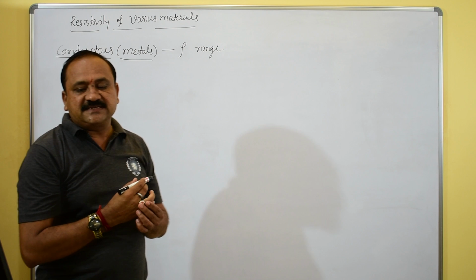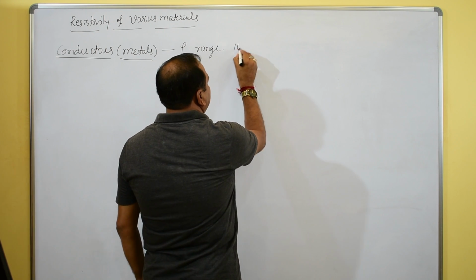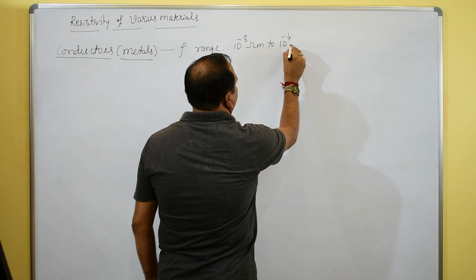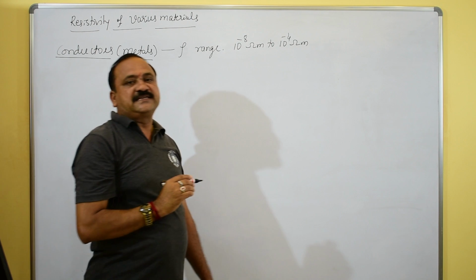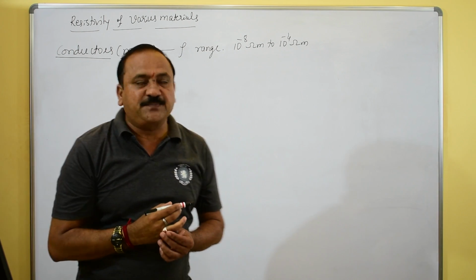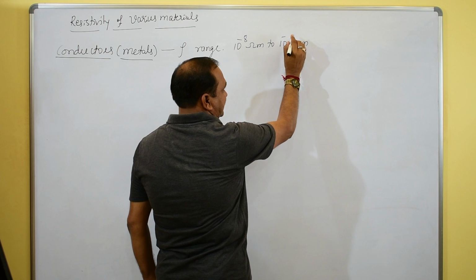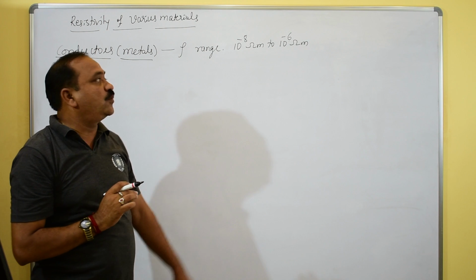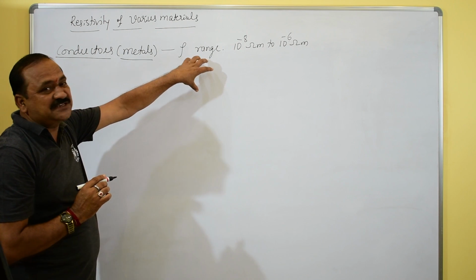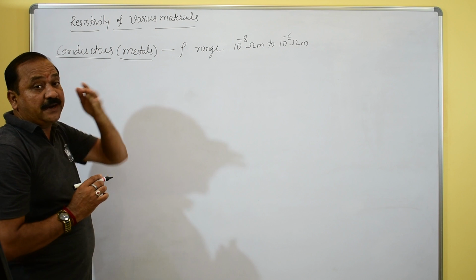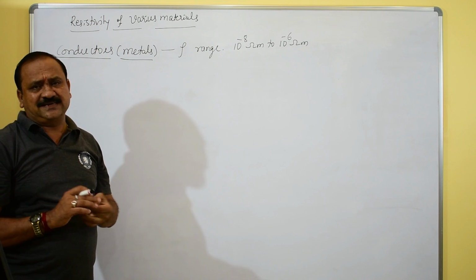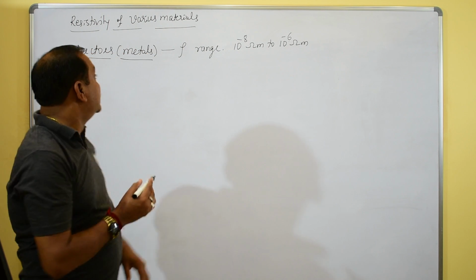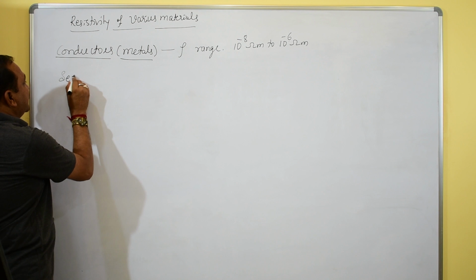Its order is 10 raised to minus 8 ohm meter to 10 raised to minus 4 ohm meter. Sorry, I think it is 10 raised to minus 6 ohm meter. This is the range of the resistivity for these metals, for any conductors, all the metals that we have taken.